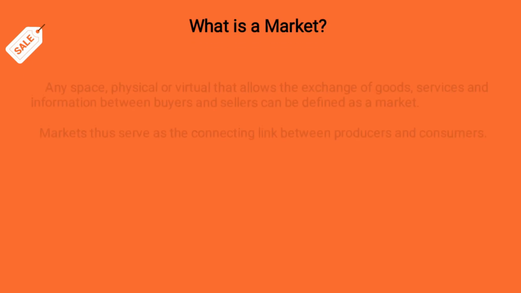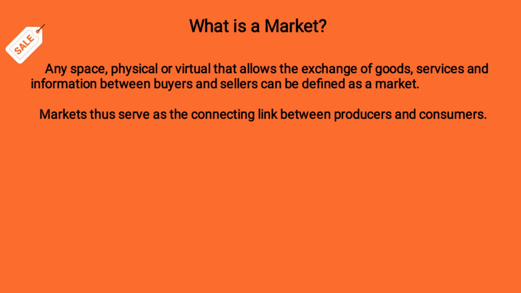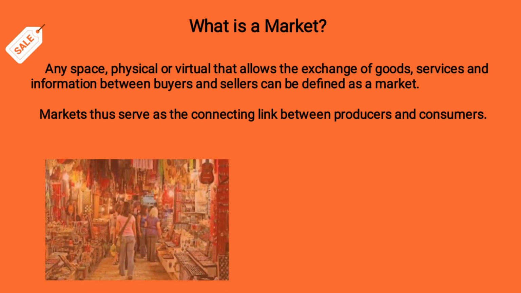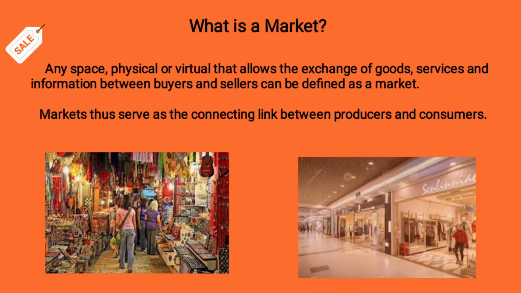A market is a place where the producer and the consumer are linked through money. They can exchange goods, and they can buy products from the seller. So this is called a market. It can be a physical place or a virtual place like internet shopping. I have mentioned some pictures. Have a look at the pictures.